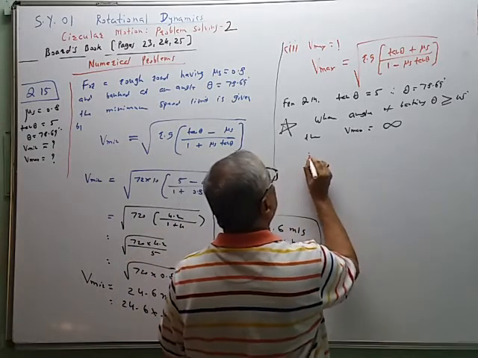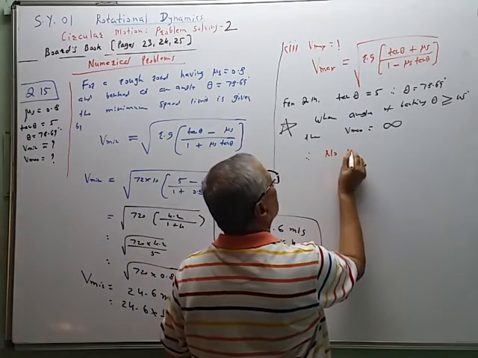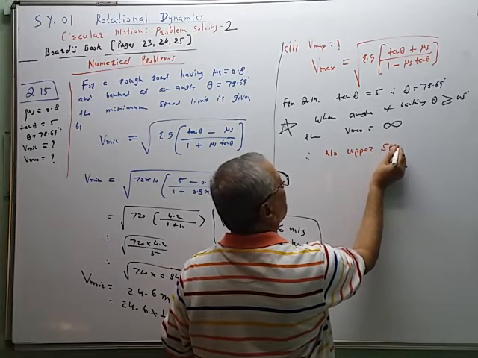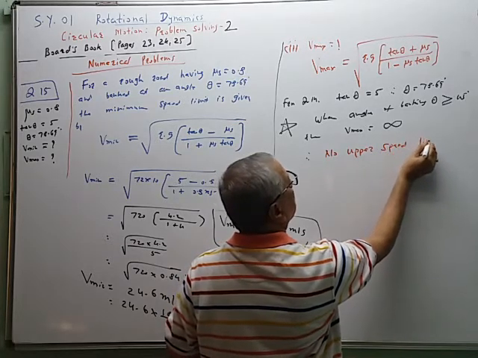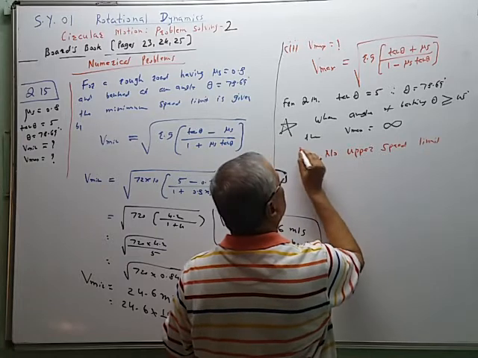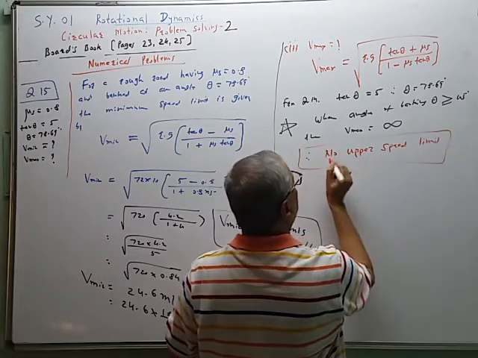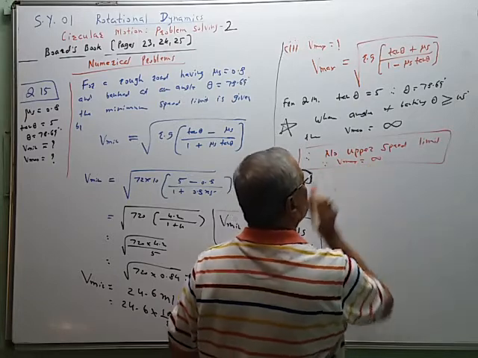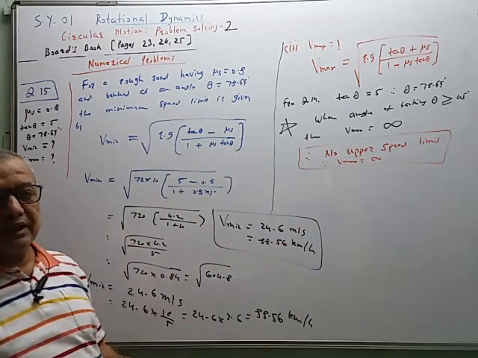That is, there is no upper speed limit, because Vmax is equal to infinity. So this is the answer of the second part.